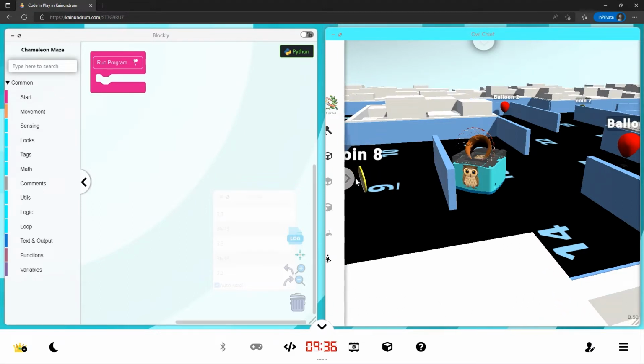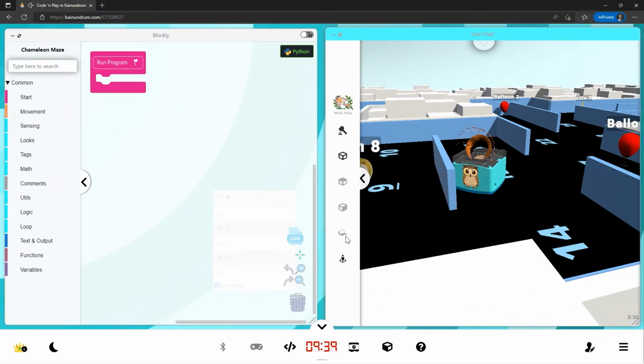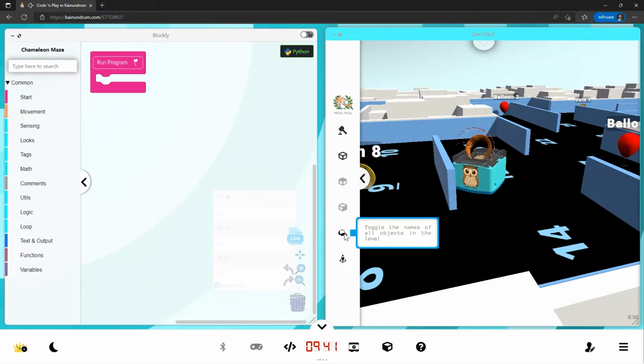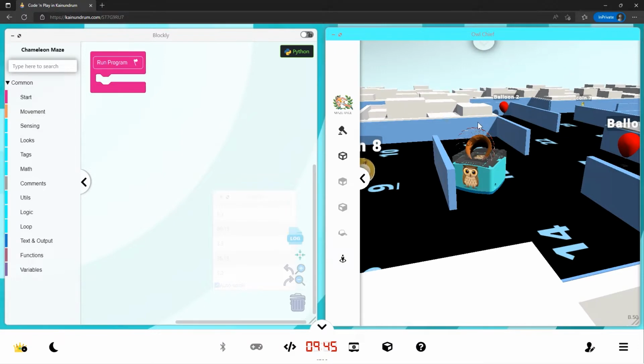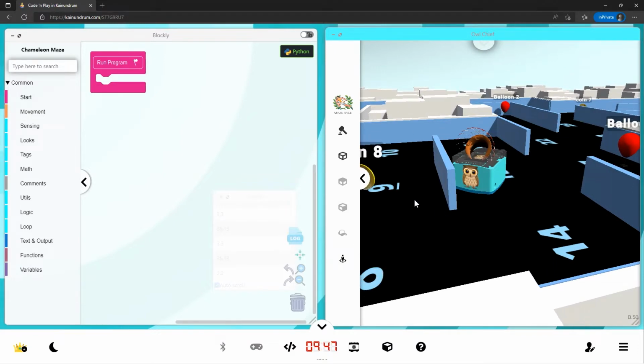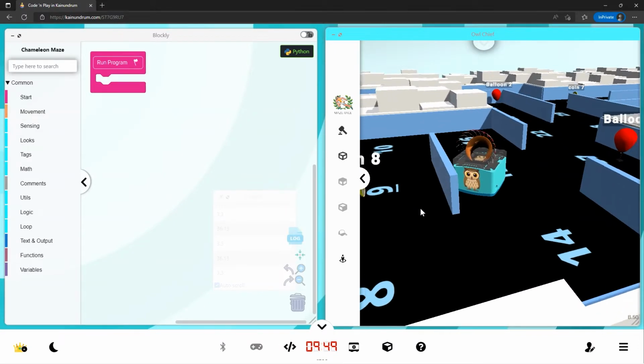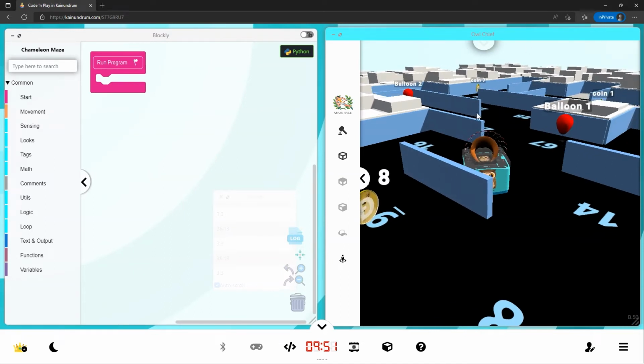So the first thing you probably want to do is bring out this menu and click on the little hat, which means that you can toggle on and off the object names. This becomes very useful inside your code if you're trying to seek or find a particular object inside the maze.